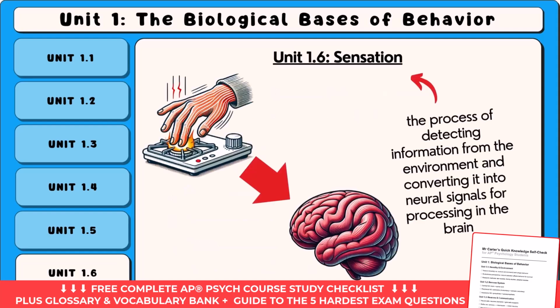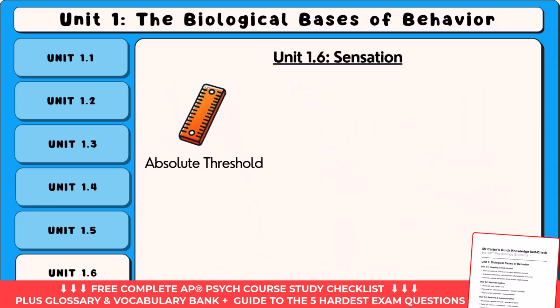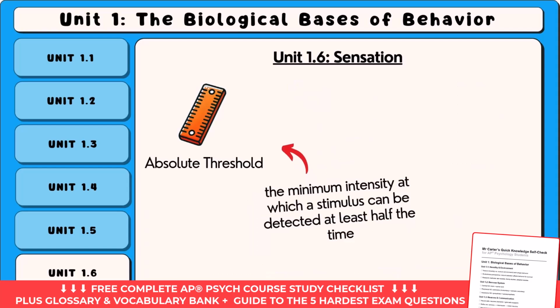Sensation is the process of detecting information from the environment and converting it into neural signals for processing in the brain. There are a few key terms you need to know for this section, so let's go through them in order. First, you need to know what the absolute threshold is. This refers to the minimum intensity at which a stimulus can be detected at least half the time.